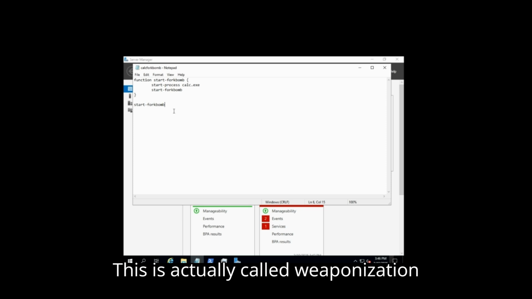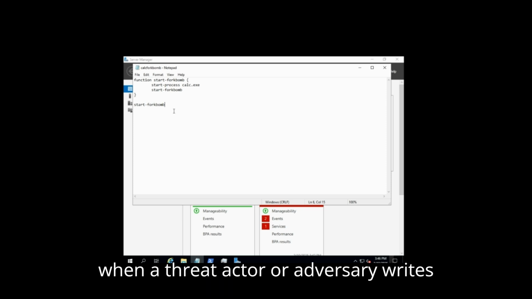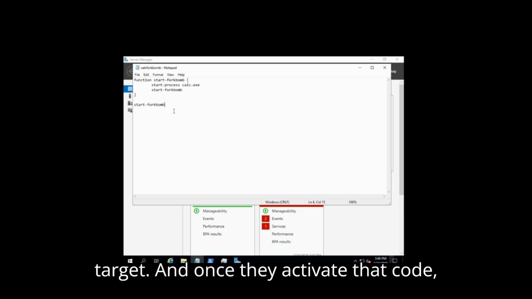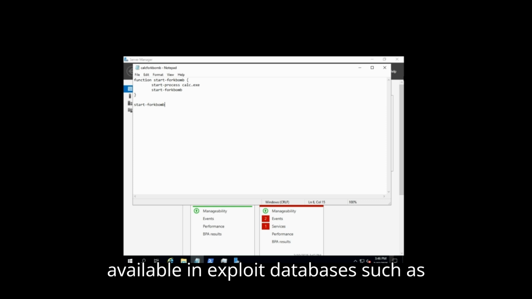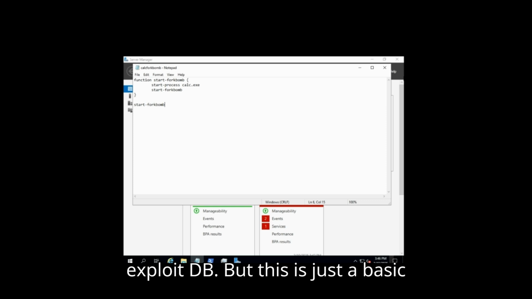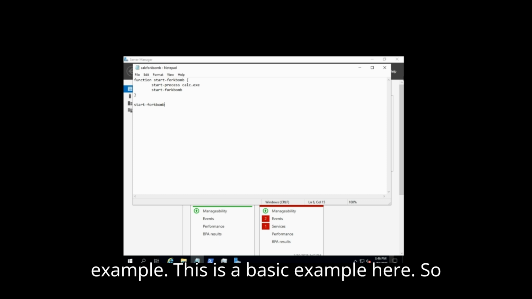It's going to exhaust resources. Now, this is actually called weaponization, when a threat actor or adversary writes up code to actually deliver to its target. And once they activate that code, that's exploitation. Usually, they want to cover the tracks after that. A lot of exploits are available in exploit databases, such as Exploit-DB. But this is just a basic example.